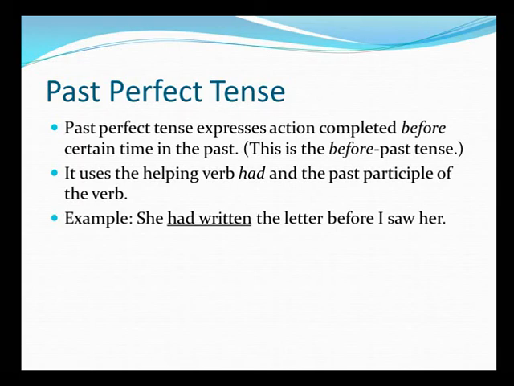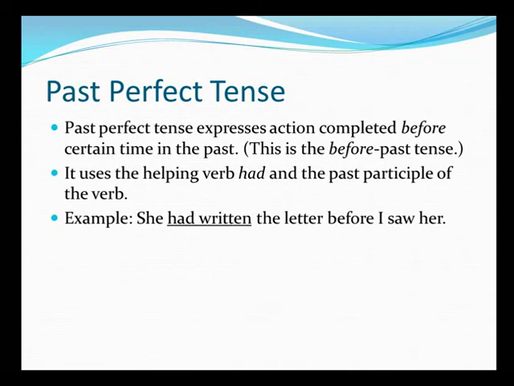Let us look at the sentence. She had written the letter before I saw her. Now, as you can see, there are two activities taking place in the sentence. One is I saw her. The other one is she had written the letter. I saw her is the past tense. She had written is the past of the past. That means this is the before past tense. So that is why we are using past perfect tense.